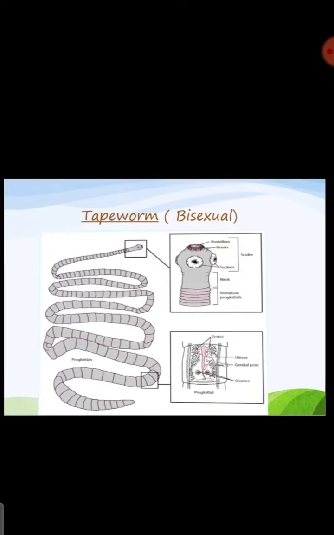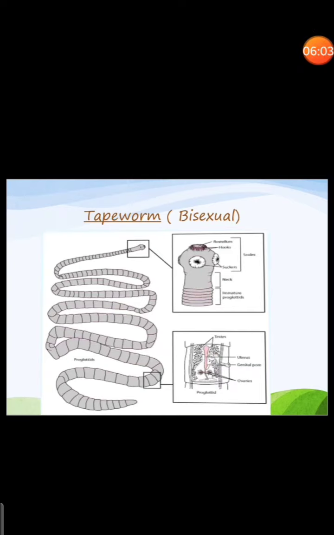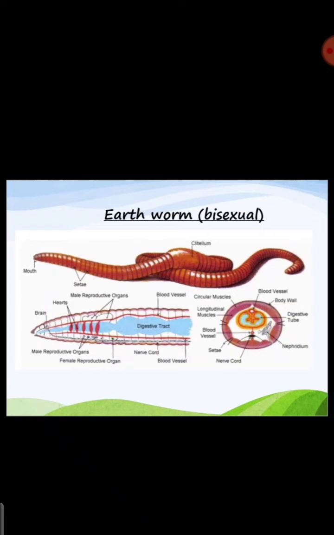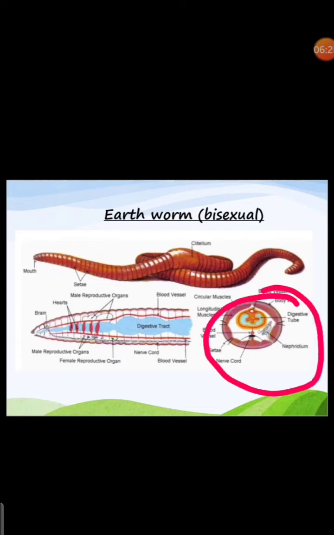So this we studied. And in the tapeworm we studied the bisexual organism, right? Where both male and female organs are produced in the single organism, that is the reason we call it as bisexual. And we studied earthworm. So earthworm is different from tapeworm because even though both male and female gametes are produced in the single organism, but to increase the variety in the offsprings,